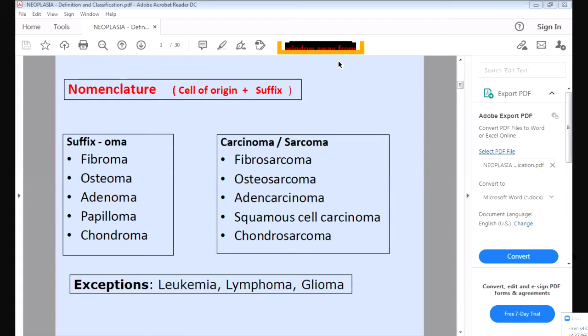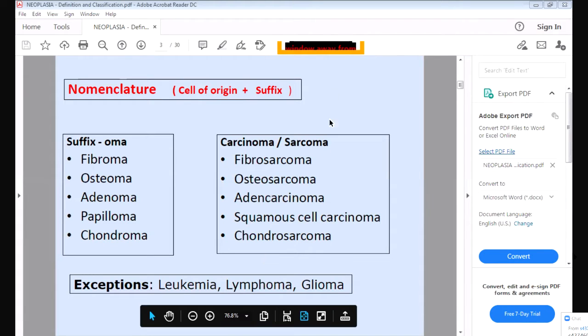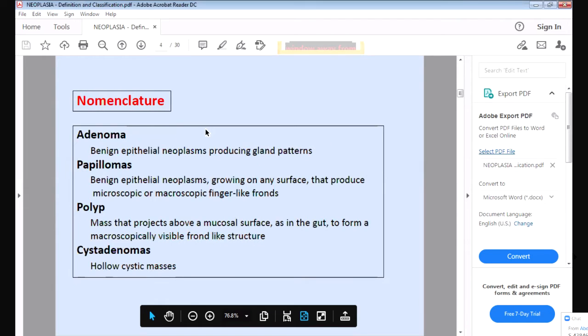At the end there is no sarcoma or carcinoma, but it is leukemia, lymphoma, and glioma. So here you can see there is no sarcoma or carcinoma, but these are malignant tumors. This is how we name the tumors. Now we will see nomenclature, how we name the tumors.